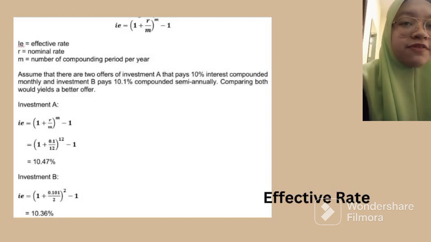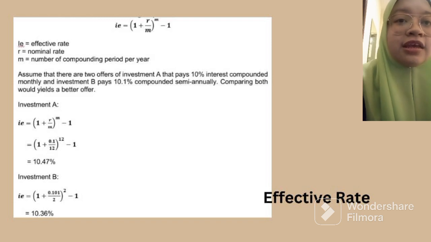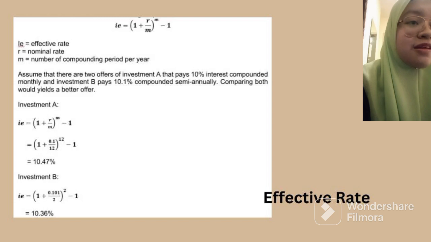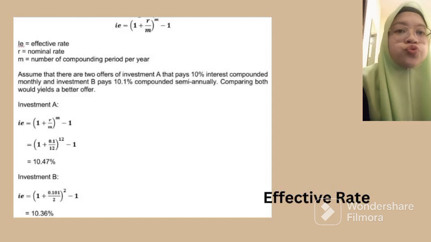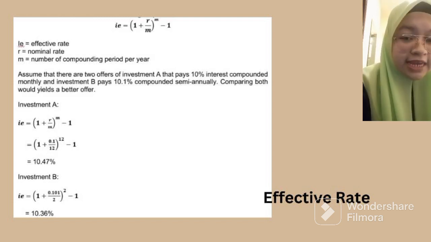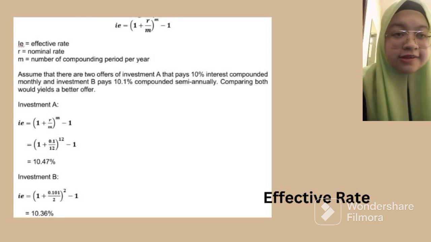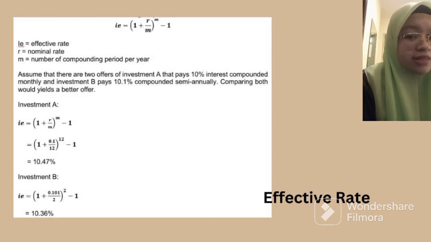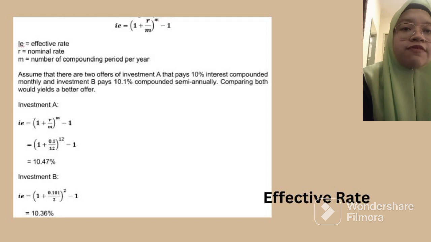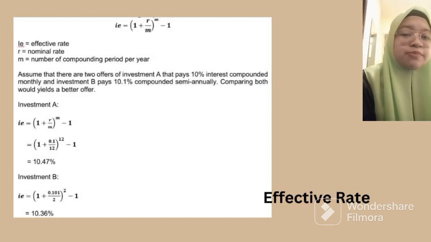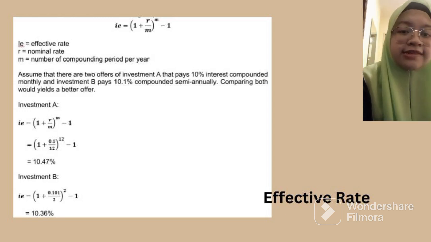I is the effective rate, R is the nominal rate, and M is the number of compounding periods per year. So this is the example. Assume that there are two offers, investment A and B. Investment A will pay us 10% interest compounded monthly, which is 12 times per year, and investment B pays us 10.1% compounded semi-annually, which is once every 6 months.